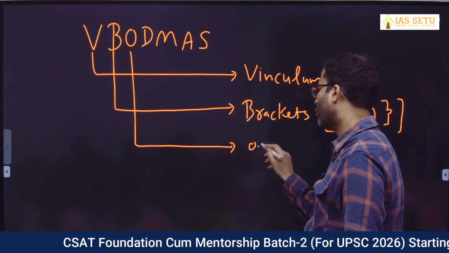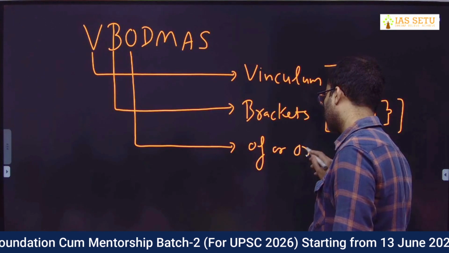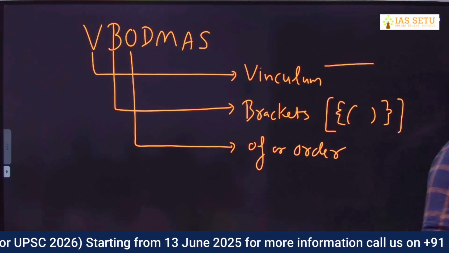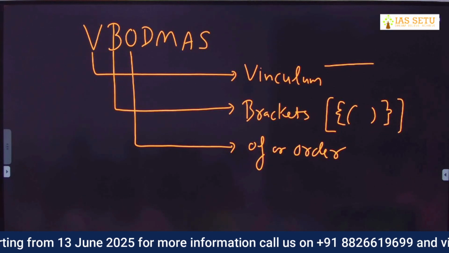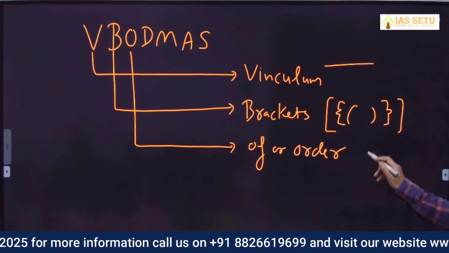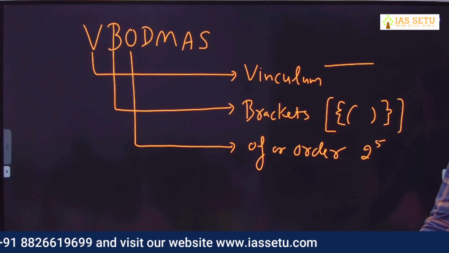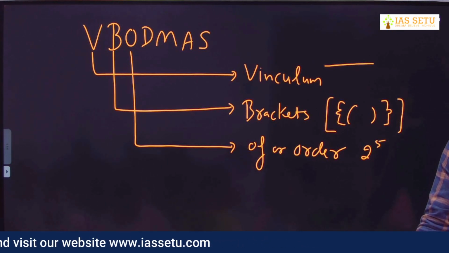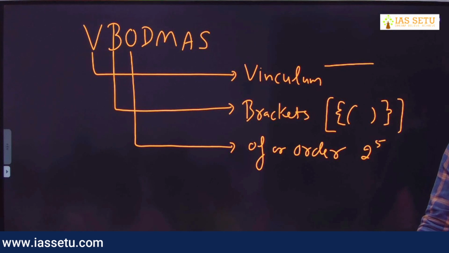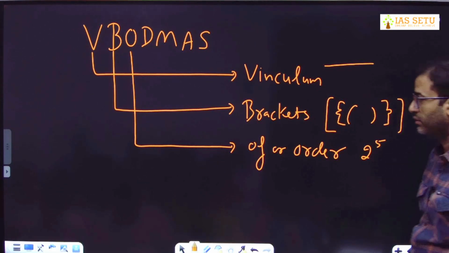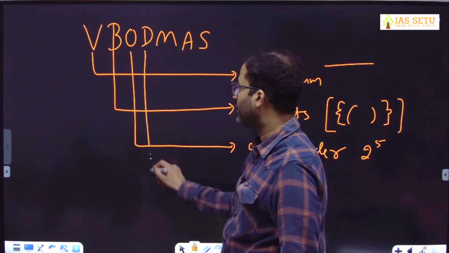O here is for off or order. You might have heard about off, but we use O for order also. Order like 2 to the power 5. Order means power. 2 to the power 5, like this is order. Order means power. 2 order 5, 2 power 5. D is division.